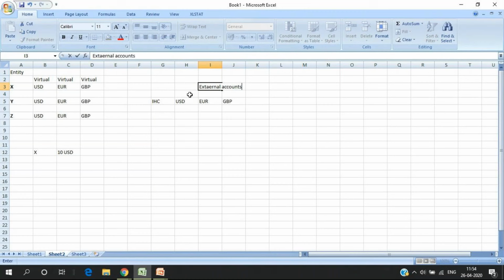Instead of itself paying the bank, what does it do? It sends it to in-house cash, which here is treated as a bank for X. So X sends money to in-house cash. Its work is done. Nothing further to do. In-house bank will take care of sending this money to the bank. Similarly Y. Similarly Z. These accounts all become irrelevant.